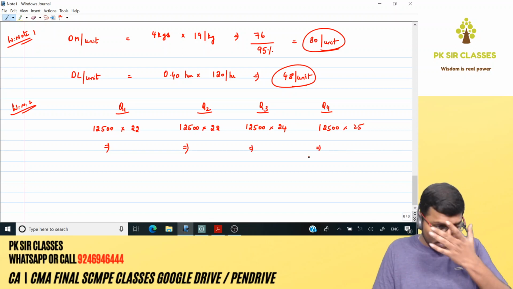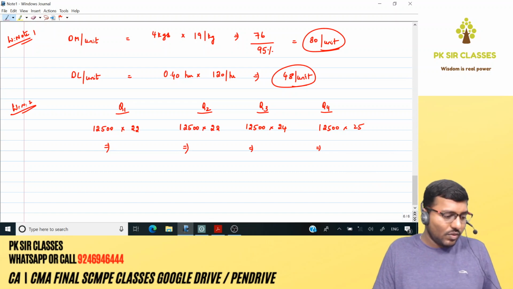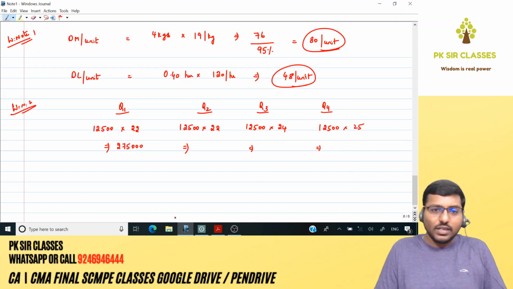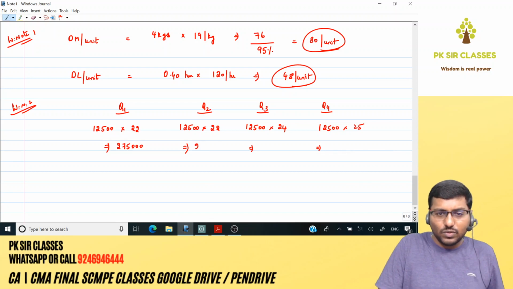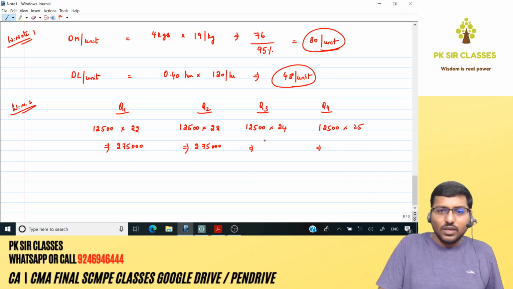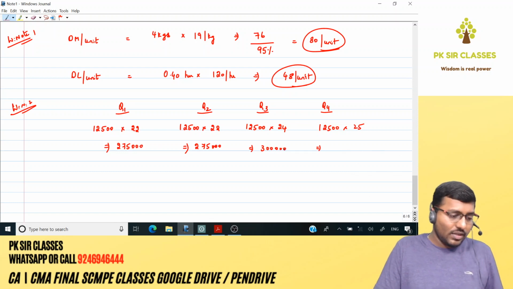Let's put the numbers. So 12,500 into 22, 2,75,000, right? Next, this is also same, 2,75,000, because it is 12,500 into 22. Here it will be 12,500 into 24. So it comes around 3 lakhs, right friends? Fantastic.